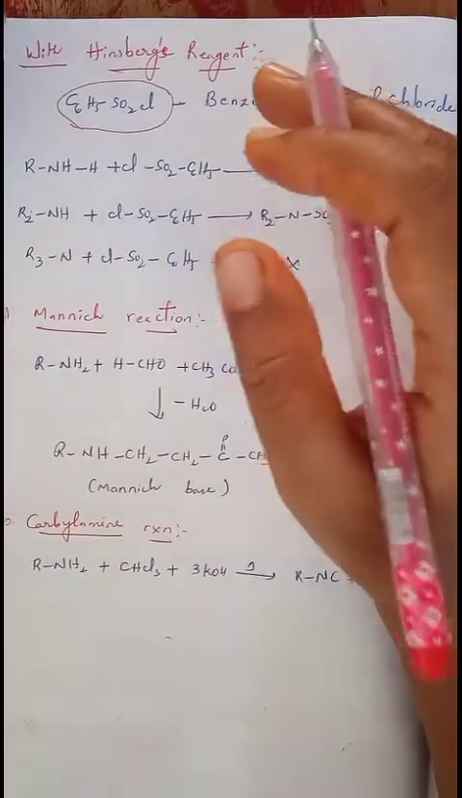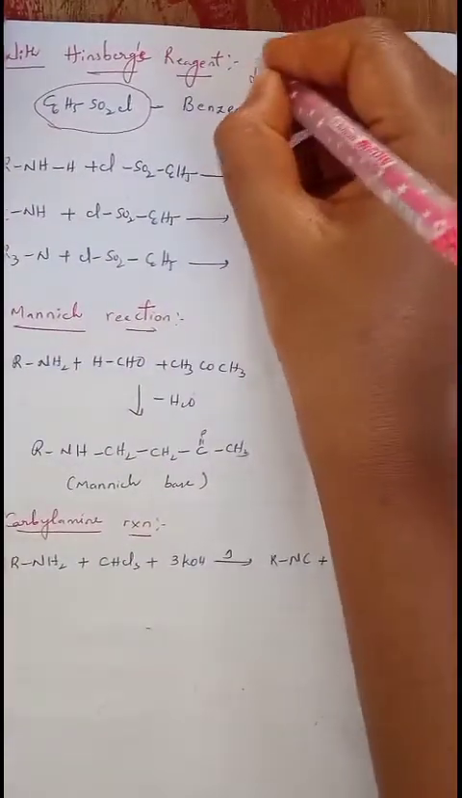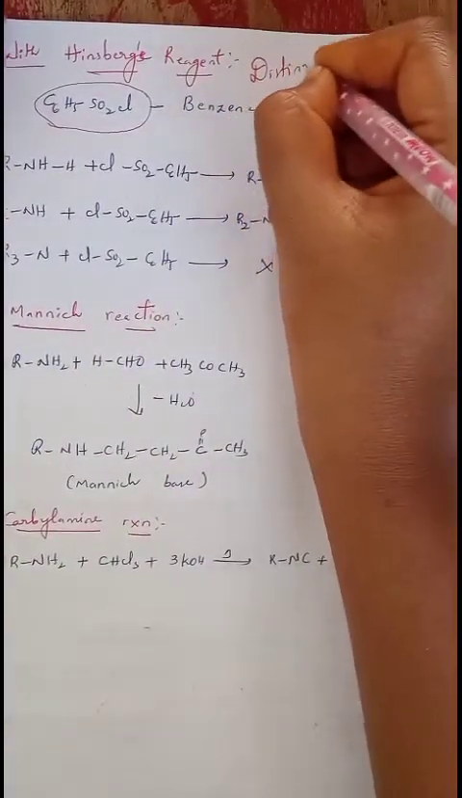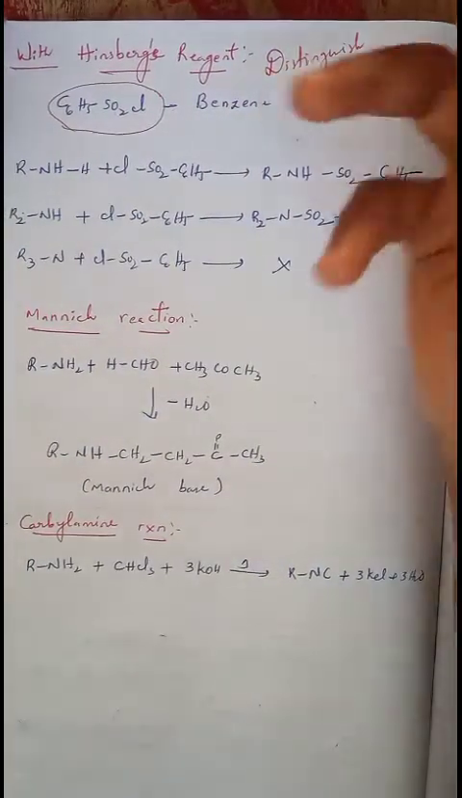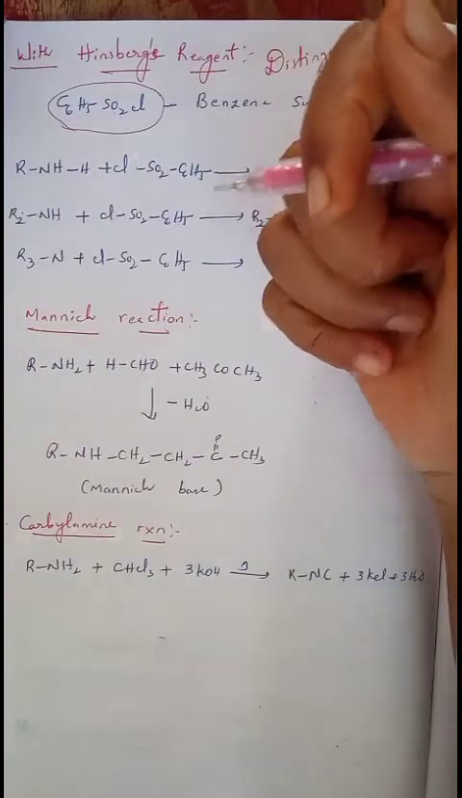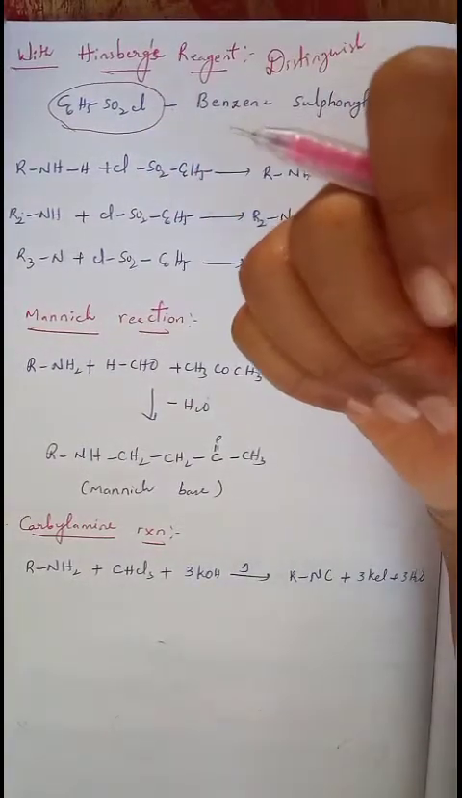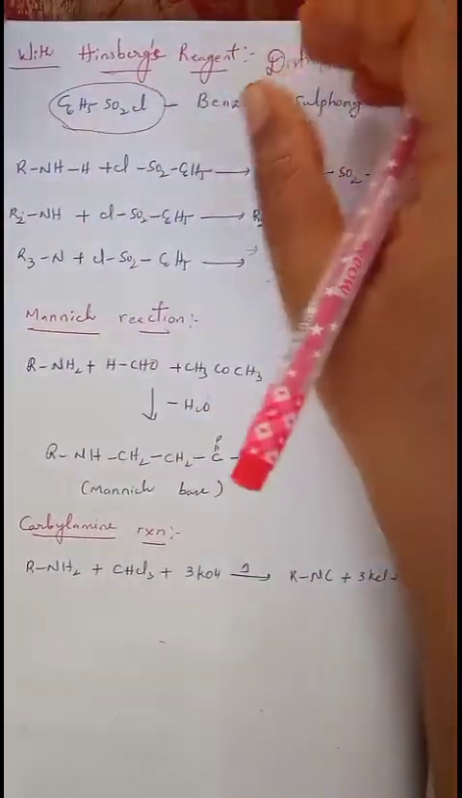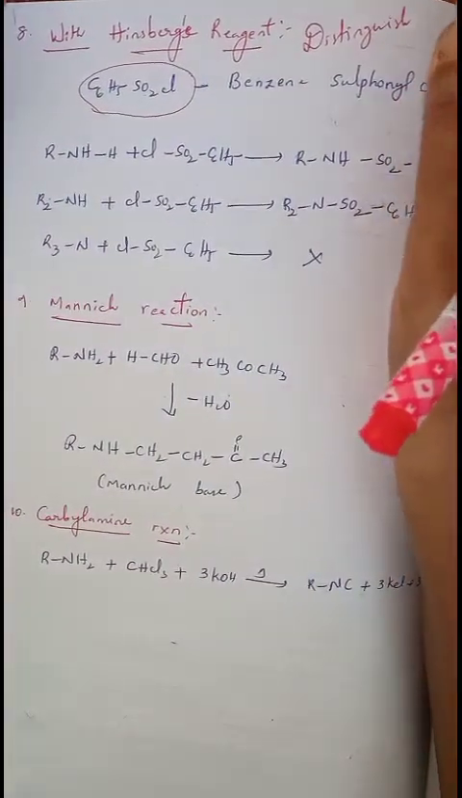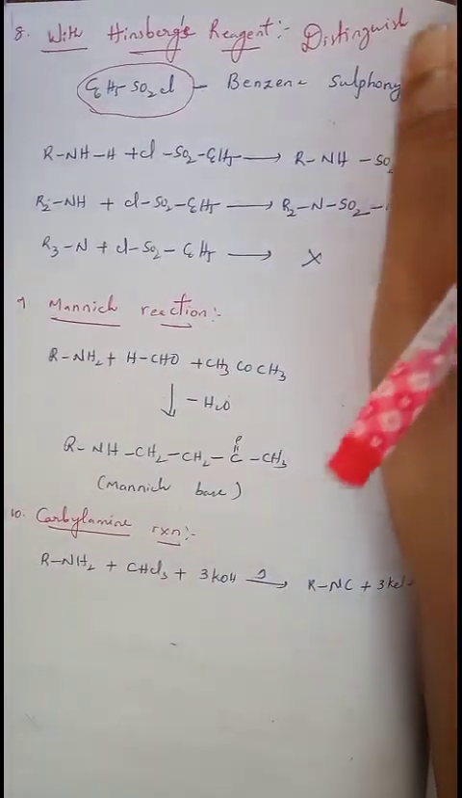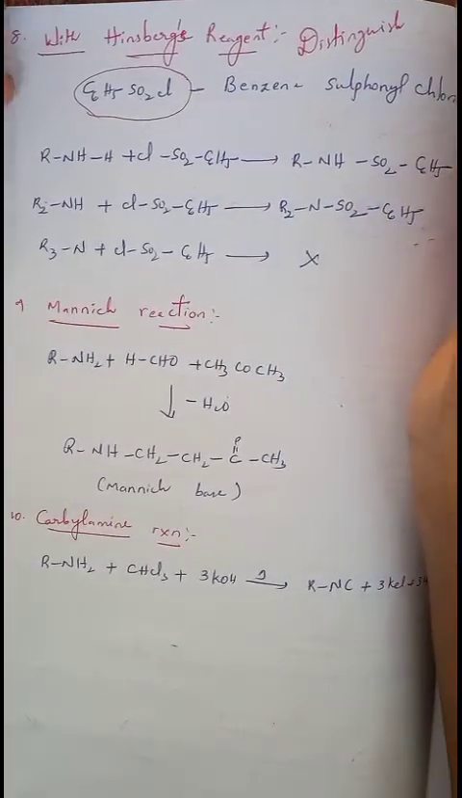This is one of the methods used to distinguish three different types of amines. So we have primary, secondary and tertiary amines. These three types of amines can be distinguished by using this Hinsberg reagent. So benzene sulfonyl chloride is known as Hinsberg reagent.